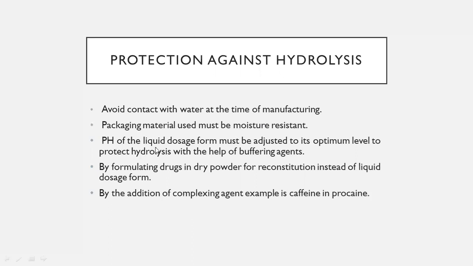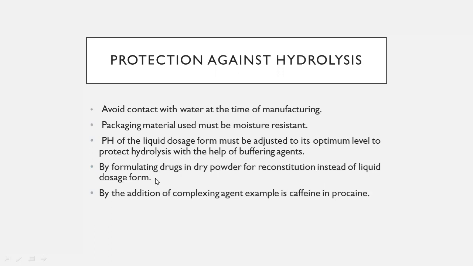Third, pH of the liquid dosage form. The pH of the liquid dosage form must be adjusted to its optimum level to protect against hydrolysis with the help of buffering agents, so that the pH will not change. Or we can also protect against hydrolysis by formulating drugs as a dry powder for reconstitution instead of a liquid dosage form.